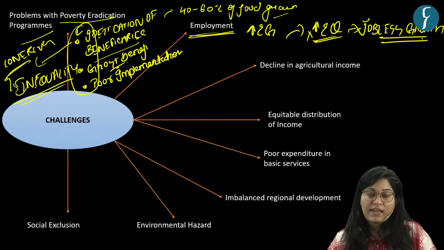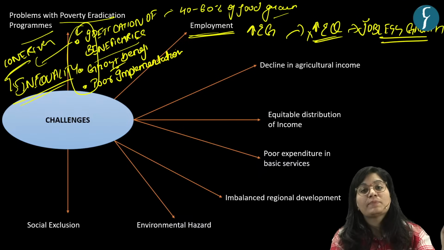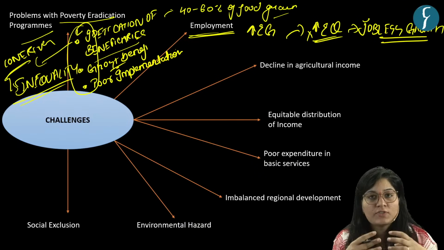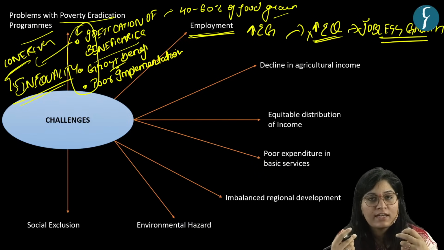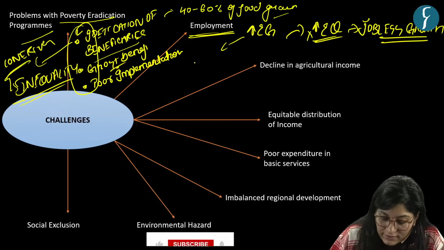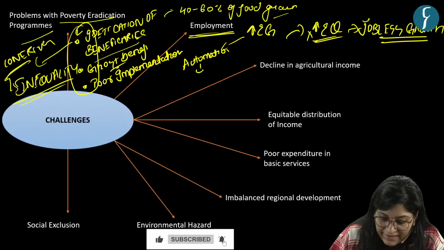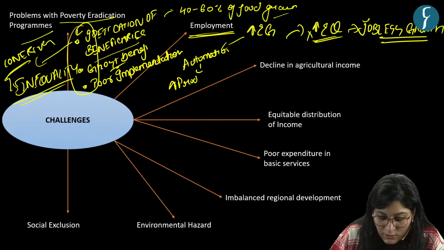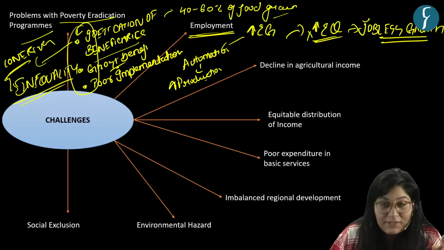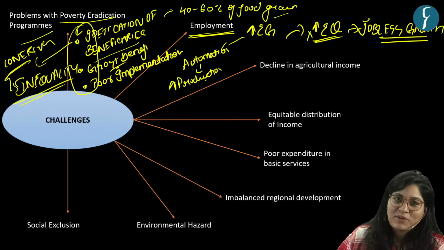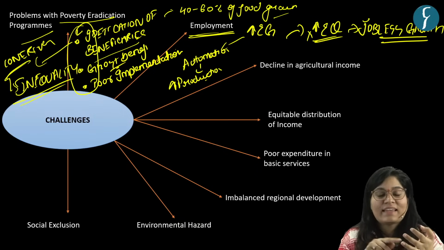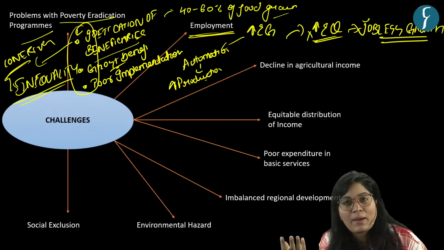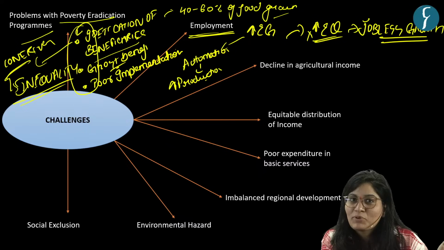Got it? Now, this jobless growth is because of multiple factors. First one is automation. Automation increases productivity. Okay. But it failed to add a lot of labor in the process. Second, shift from labor intensive to capital intensive industries.